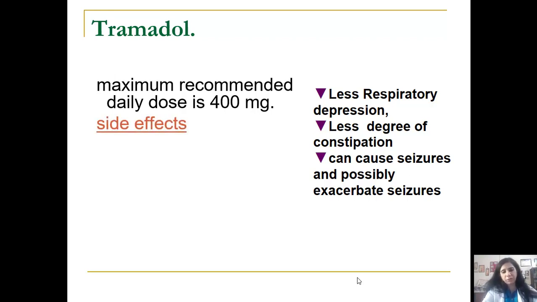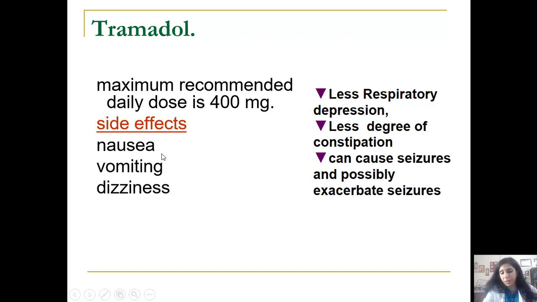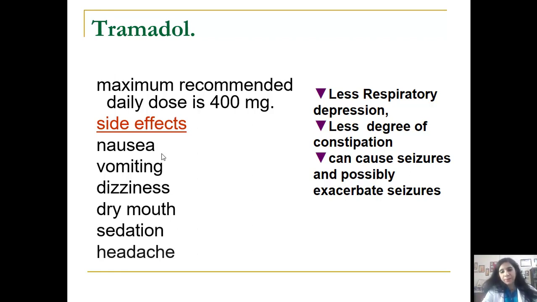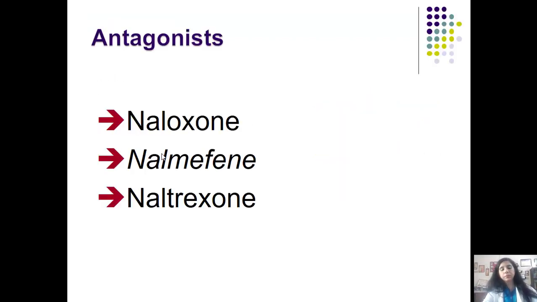The low doses start from 37.5 milligrams, and side effects are nausea, vomiting, which are very stark, and dizziness. I told you, for elderly, dizziness becomes a real problem. Dry mouth and sedation. Of course, it does produce sedation, headaches, and it can exacerbate seizures. So this is about tramadol. Students, be prepared to answer a short note on tramadol, comparing it with the standard mu agonists.